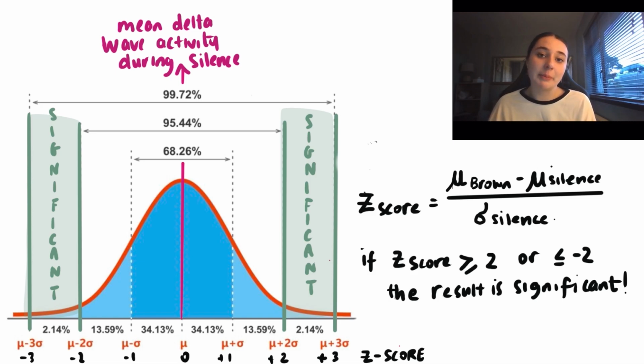If I told you that the mean height in Ireland was 6 foot, and that the standard deviation was 2 inches, and that your z-score was +2, that would mean that your height is 6 foot 2. If I told you that your z-score is -2, that would mean that your height is 5 foot 10.